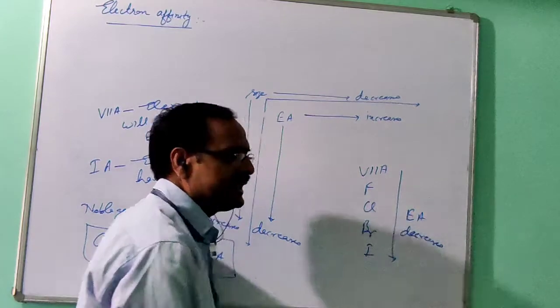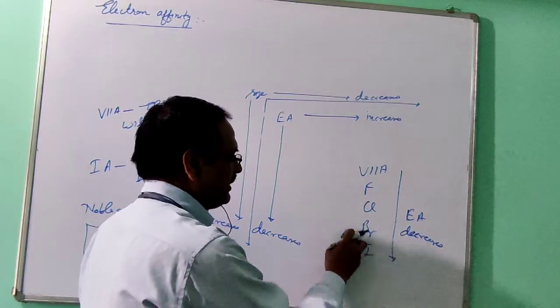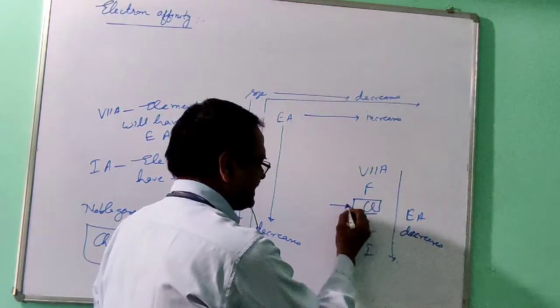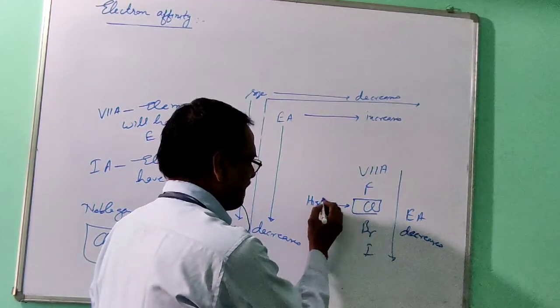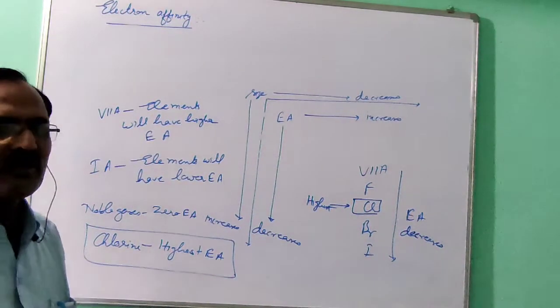So electron affinity decreases, it means it should be highest for fluorine and lowest for iodine. But I want to tell you, highest is given for chlorine, not fluorine.